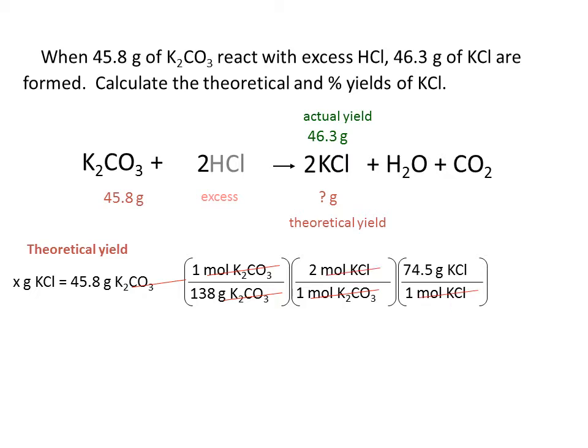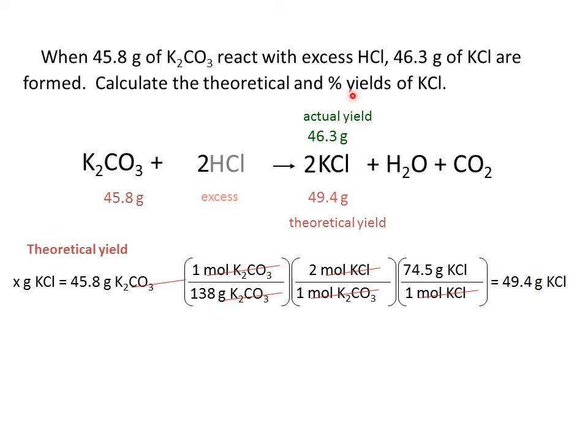At this point, I just have to calculate this, taking 45.8 grams times 1 times 2 times 74.5, divide by 138, and that will equal 49.4 grams of potassium chloride. This number, the 49.4 grams of potassium chloride, is my theoretical yield. So I've answered the question, calculate the theoretical yield.